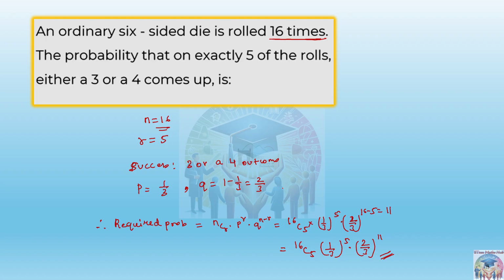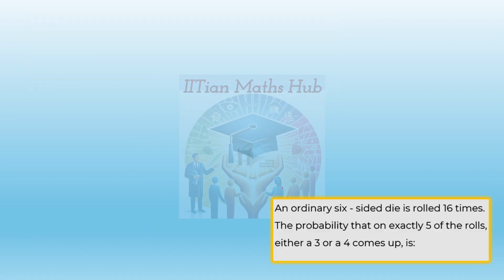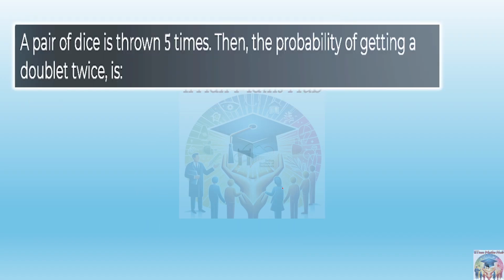Any doubt up to here? Okay, so next question then. A pair of dice is thrown 5 times. Similar question. Okay, everything is given. This dice has been thrown 5 times, and then the probability of getting a doublet twice. Doublet we want 2 times. Can you tell me what is the value of n in this case and what is the value of r in this case?